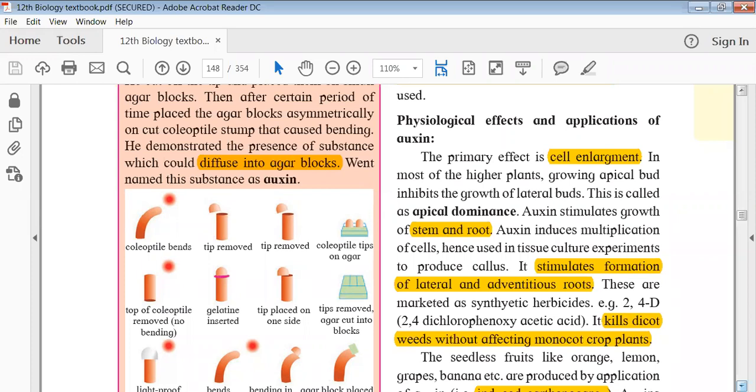So this is one part. Then the other part is that auxin is also involved in the growth of the stems and the root, as I mentioned.